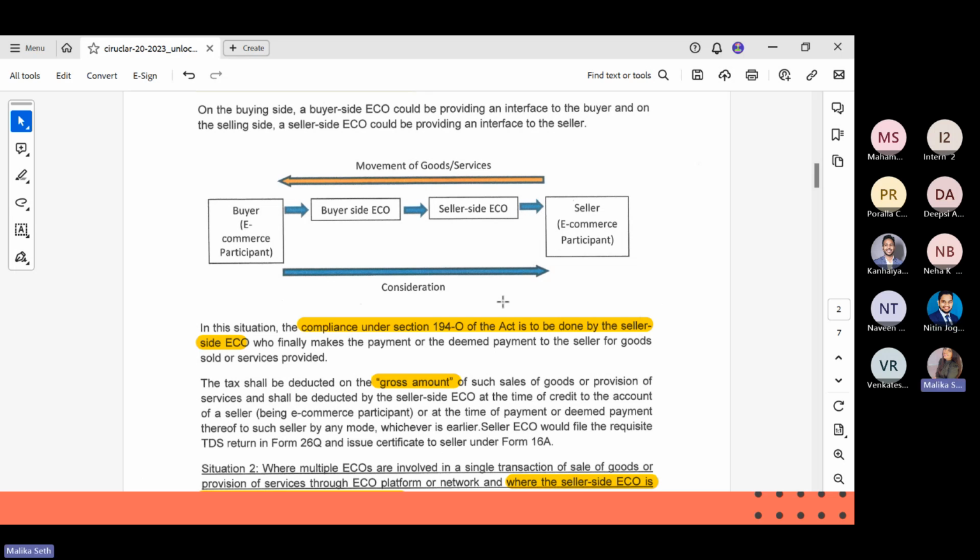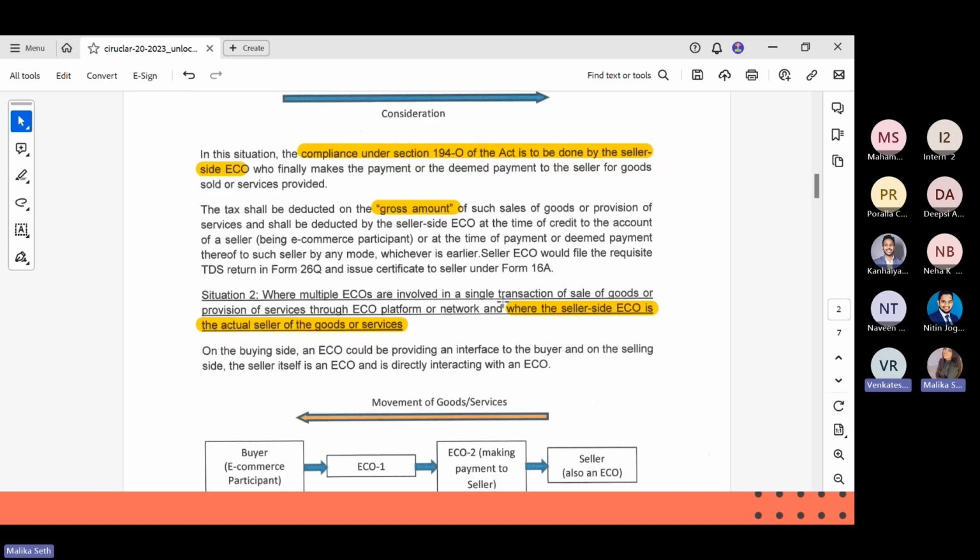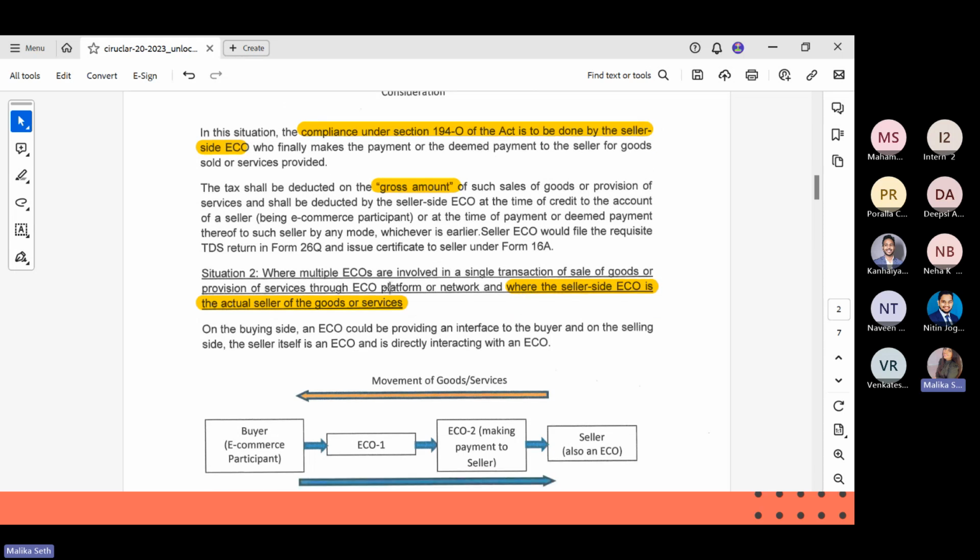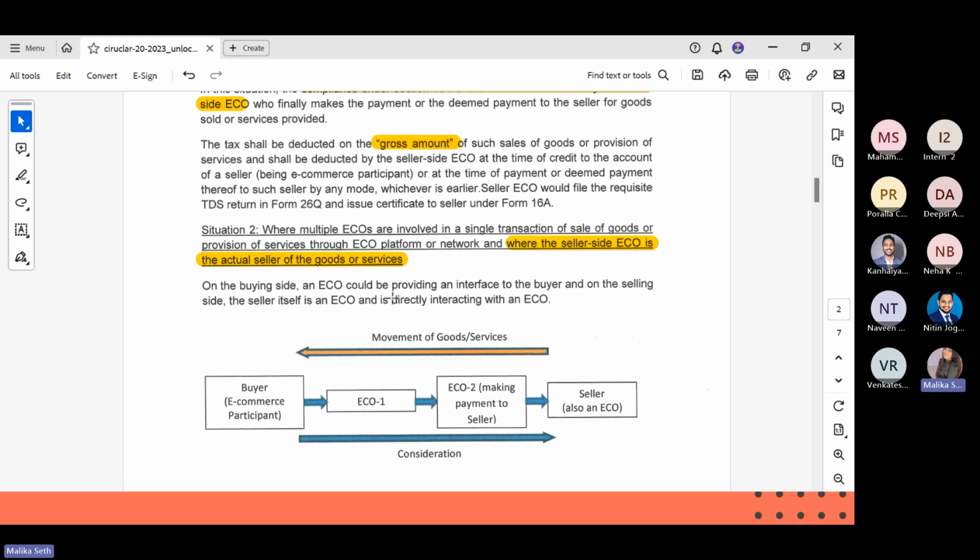So the situation with Flipkart is two, where in this case also multiple ECOs are involved, but the seller side ECO is the actual seller of the goods or services. Here, it can be a little confusing with just this particular line, but as far as